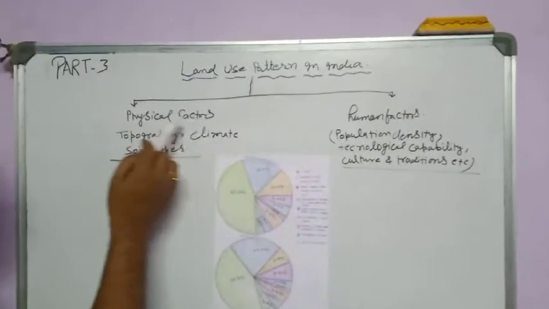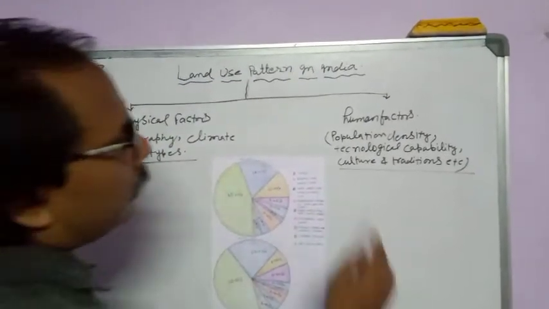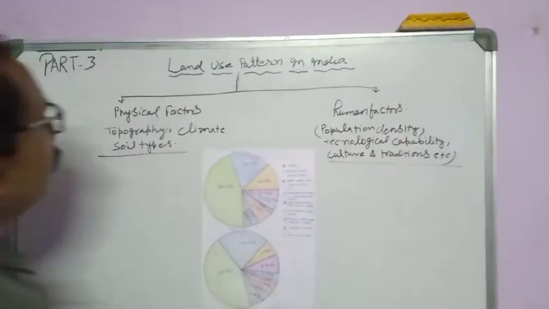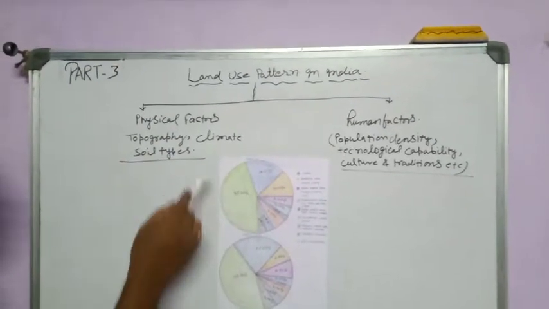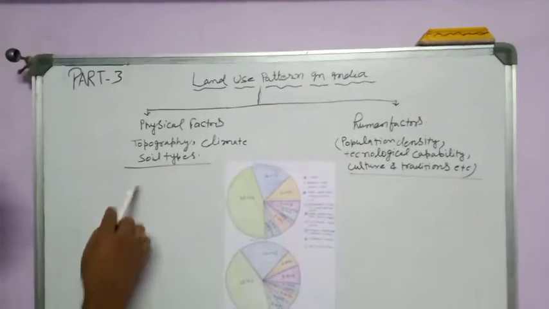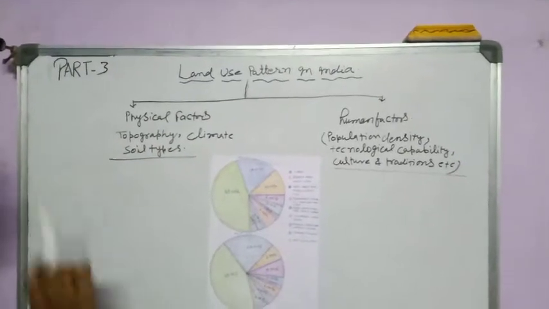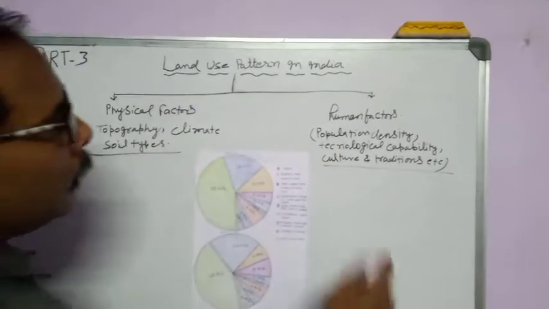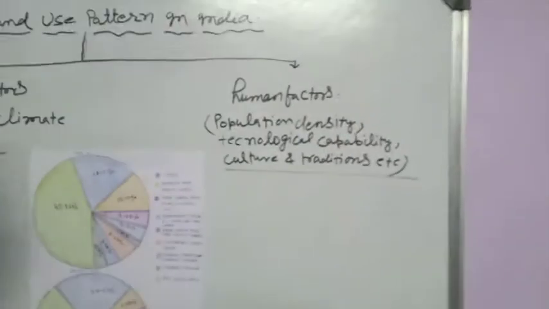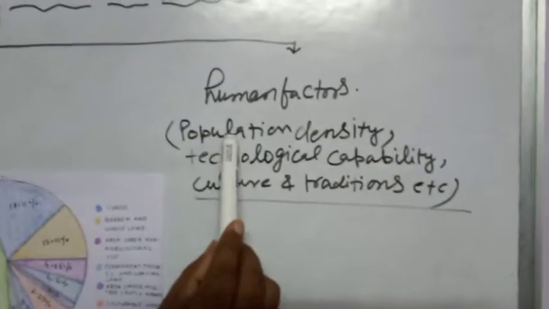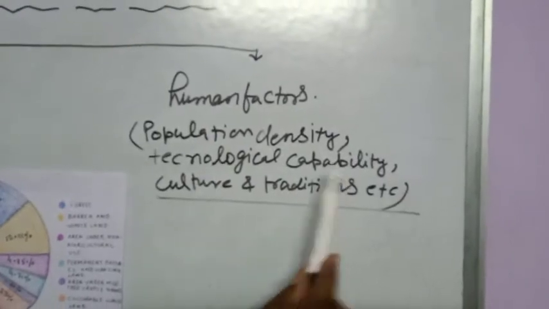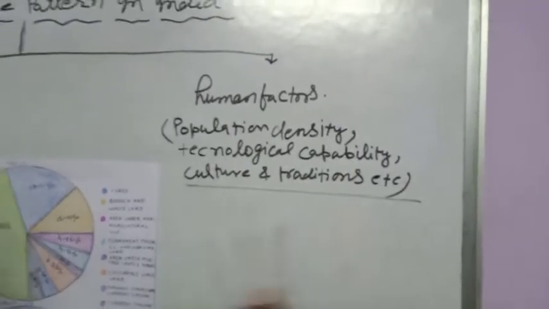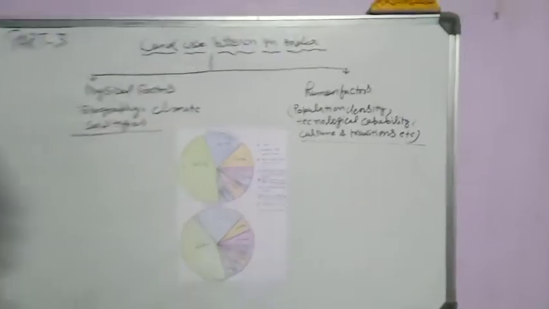First is known as the physical factors and the other is known as human factors. Physical factors contain topography, climatic conditions, and different soil types, whereas human factors include the population density, technological capability, and cultural traditions, etc.